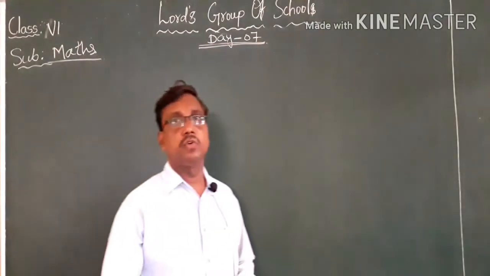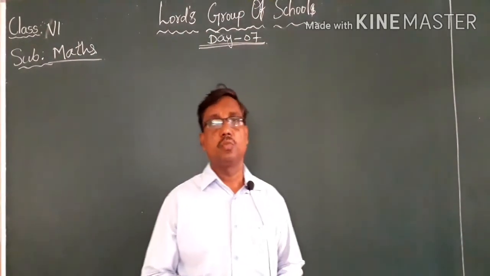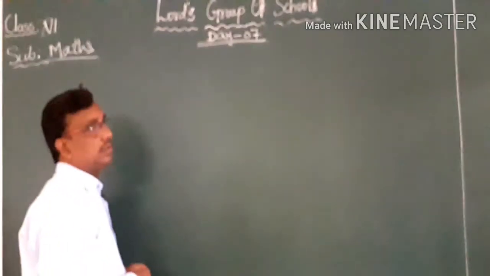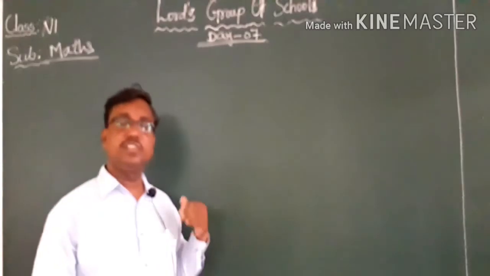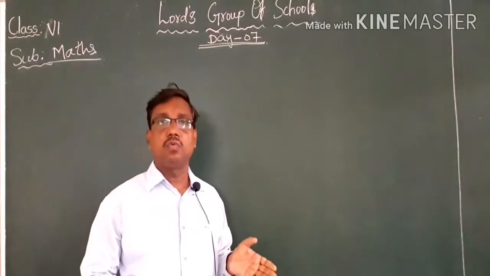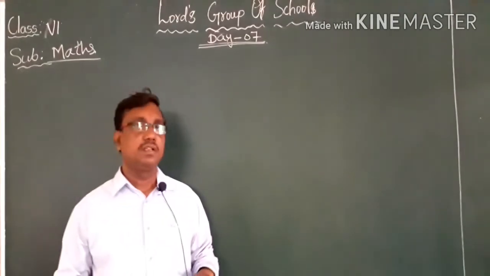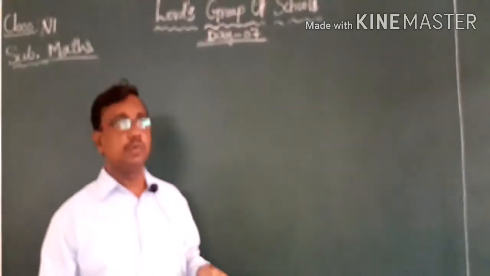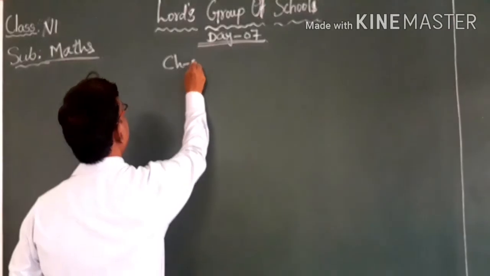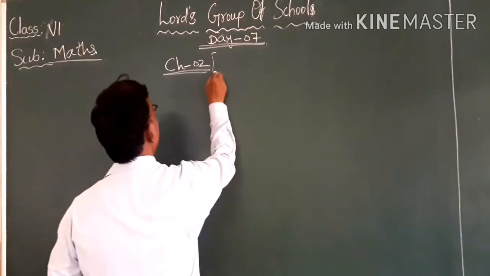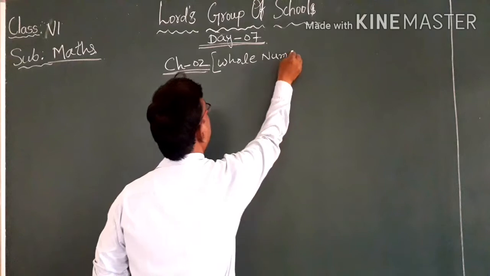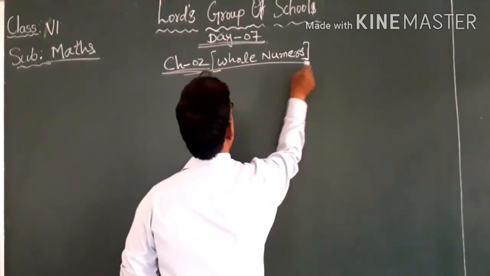I'm Naresh. Today we are going to discuss one more topic, that is whole numbers. That is the second chapter. Previously we learned about numbers and the number system, the system of numeration, use of commas, and introduction of large numbers, and how they are useful in our day-to-day life situations. These are the things we learned previously. Now, one more topic, that is whole numbers, your second chapter.